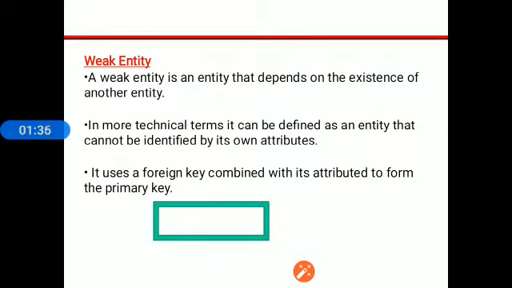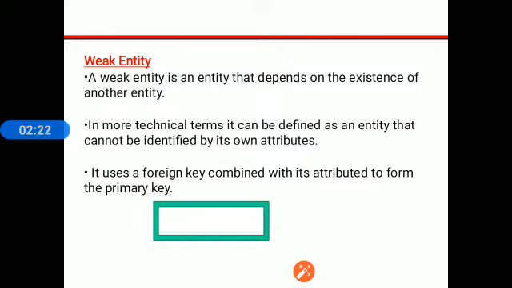What is weak entity? Weak entity is an entity that depends on the existence of another entity. That means this entity does not exist without the help of another entity. In more technical terms, it can be defined as an entity that cannot be identified by its own attributes. This entity needs some attributes which are part of another entity. It uses foreign key combined with its attributes to form a primary key. When we establish the relationship between two tables, it is possible due to primary key and foreign key.